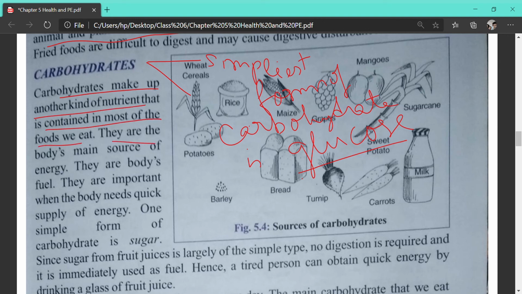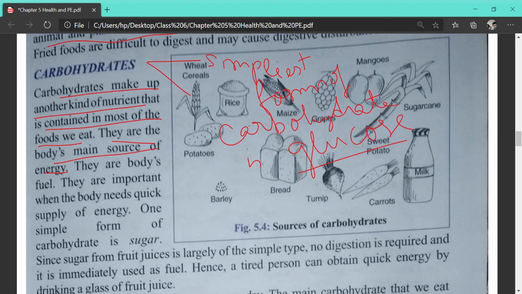They are the body's main source of energy. So the main energy is given by the digestion of carbohydrate. And in an emergency, that is, a shortage of carbohydrate, when we are not taking in carbohydrate in appropriate amounts, or we are starving, then only our body fat will get converted into energy. Otherwise, the main source of energy will be carbohydrate.